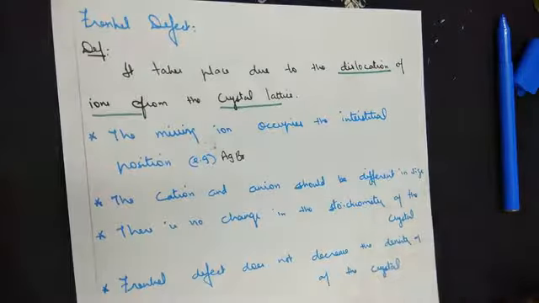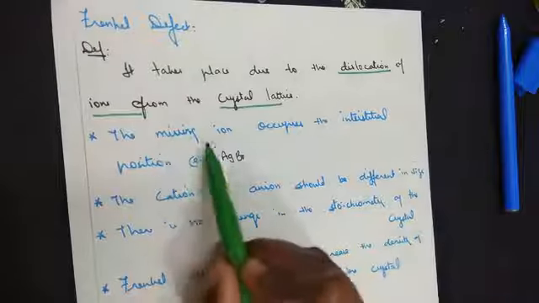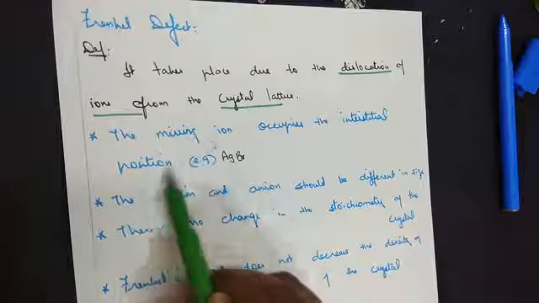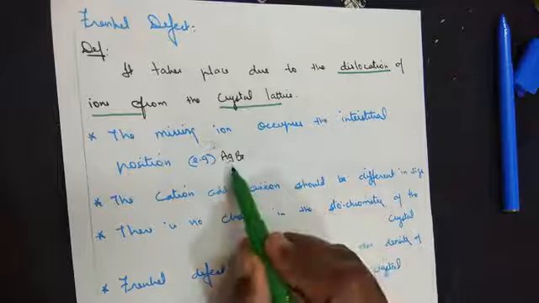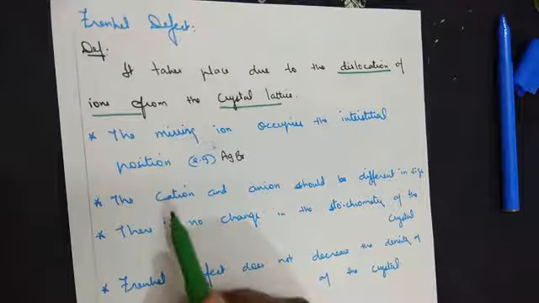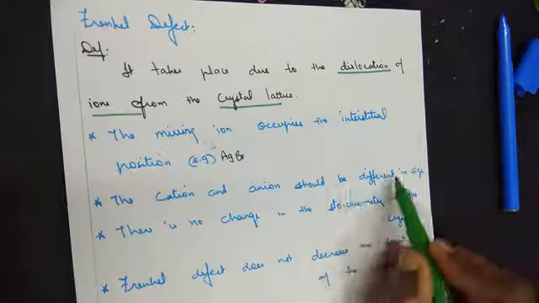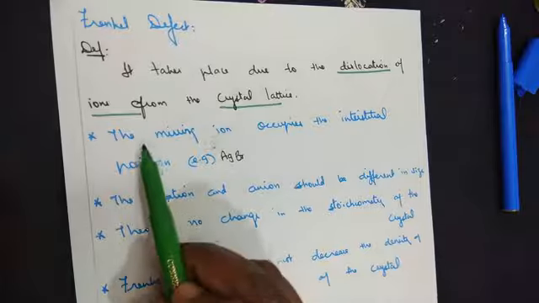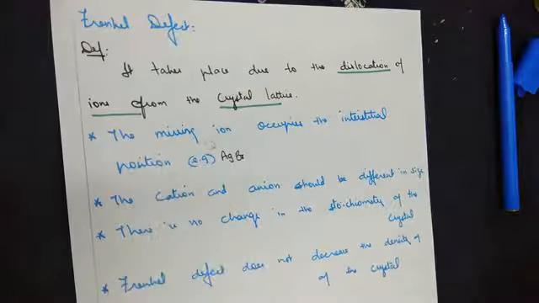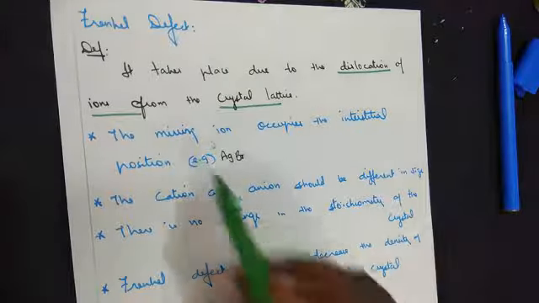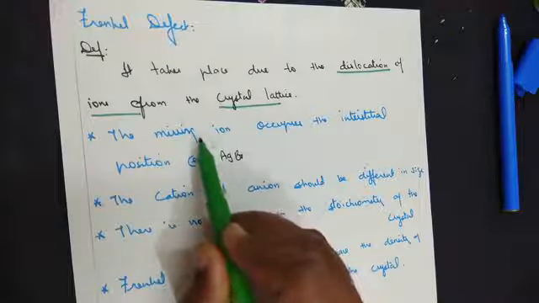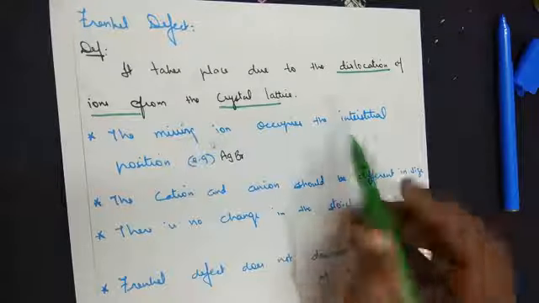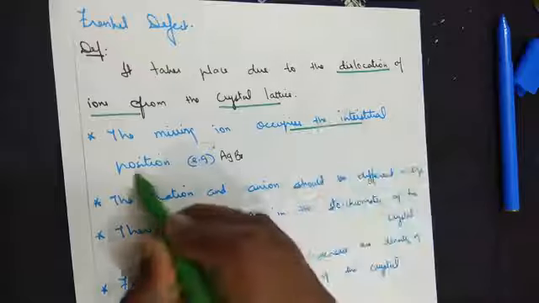Moving on to see its characteristics. The missing ions occupy the interstitial position. We'll see it with the structure. Here we have taken the example of silver bromide. The cation and the anion should be different in size. Now if you look, remember the point written in the Schottky defect, the missing ions remain as missing, they are not found anywhere. But in this case, the missing ion is found in the interstitial position.